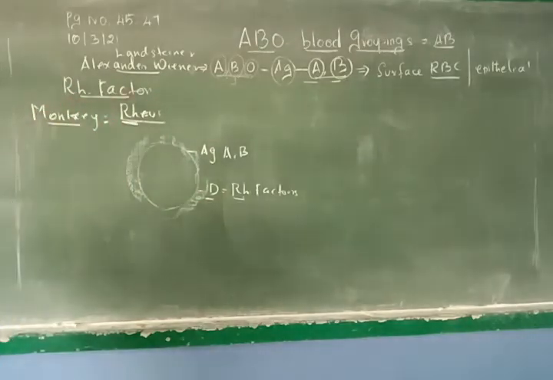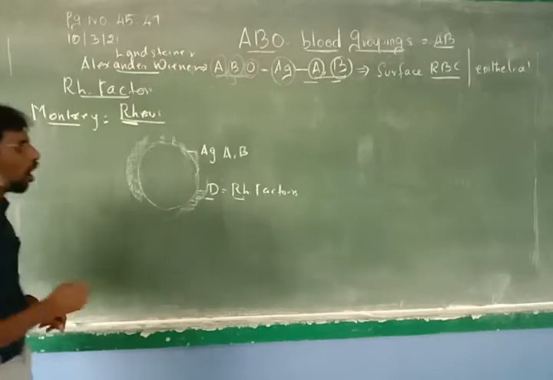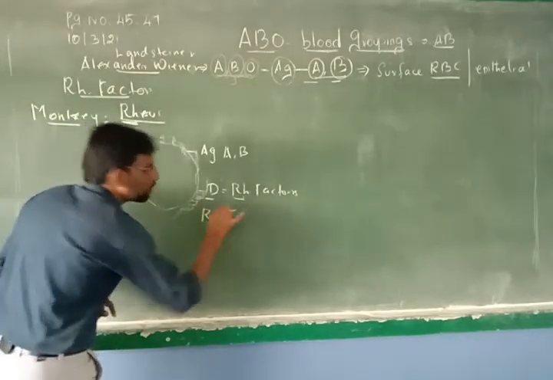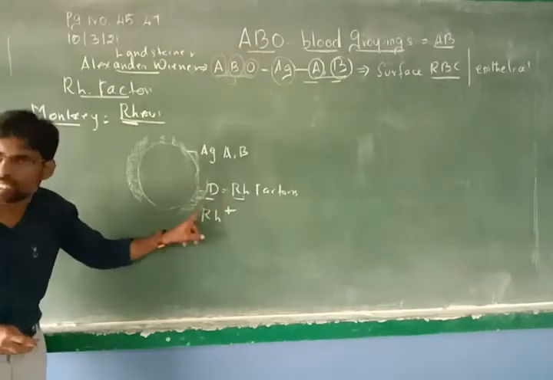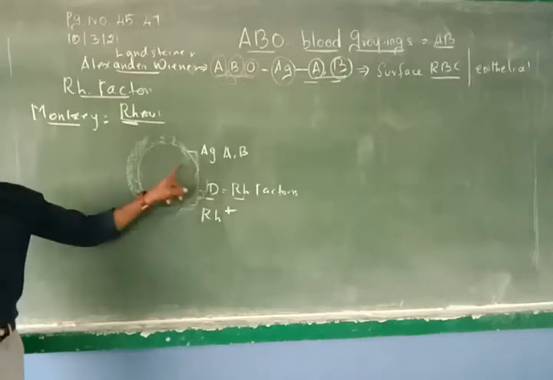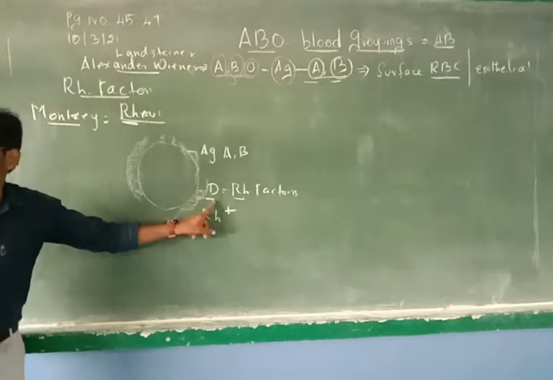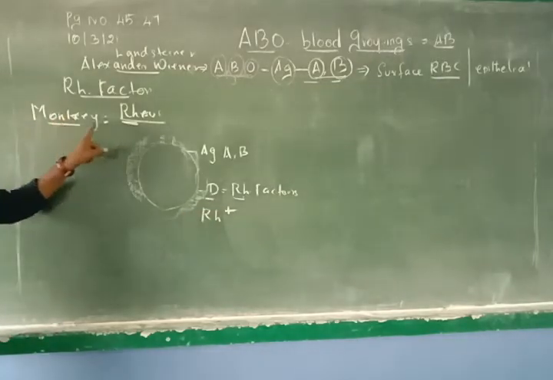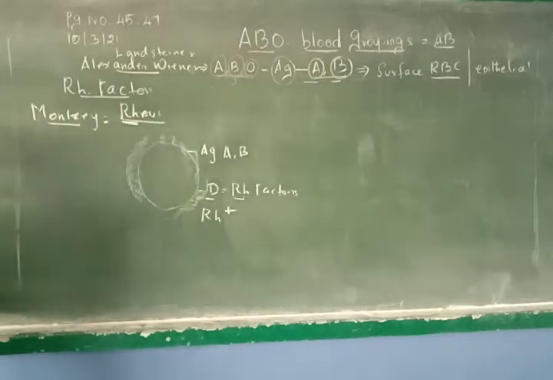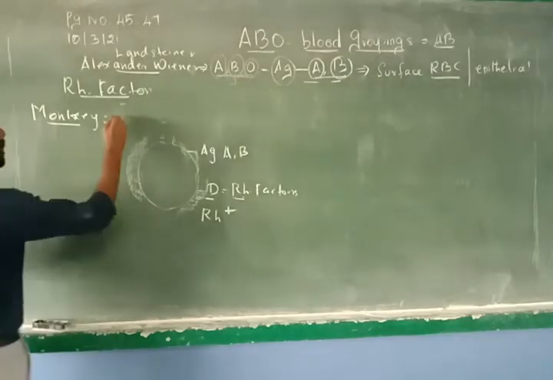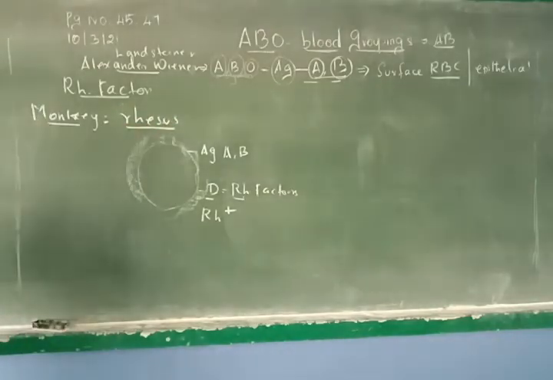So those who have this antigen D on the surface of the RBC are called RH positive. The person who is having this RH factor or the D antigen on the surface of the RBC is called RH positive. From where they found out this RH factor? In the monkey called rhesus monkey. It's a species, so I have to write it only in small letters. It is called rhesus monkey. So the genus name is given as Macaca rhesus.